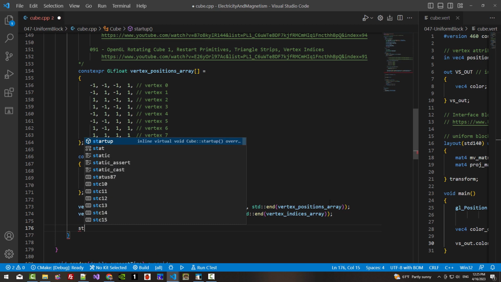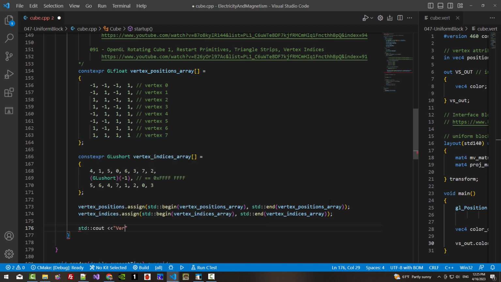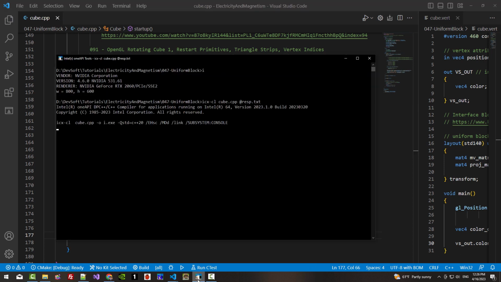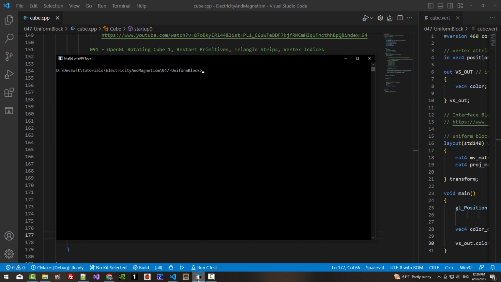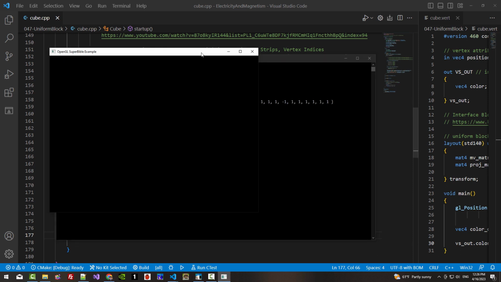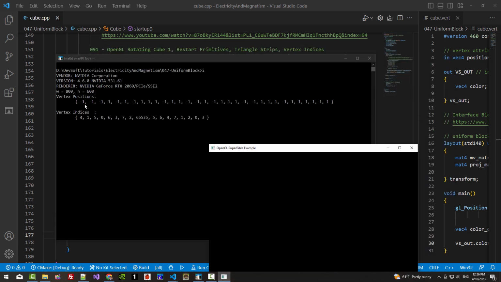Now std::cout vertex positions, cpg, and there copy paste vertex indices. With this we build again CLSI. Now in the command prompt you can see vertex positions and the vertex indices.